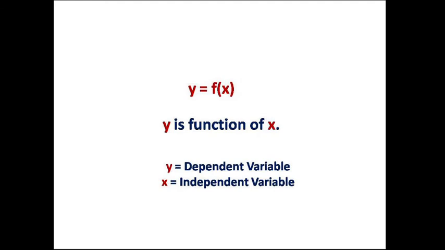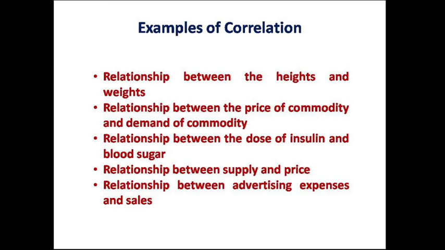Now there are so many different examples which we can see in our environment. For example, height and weight. These are two things which we can observe in any individual. Generally, as the height increases, the weight also increases. So we can say there is a relationship between height and weight.